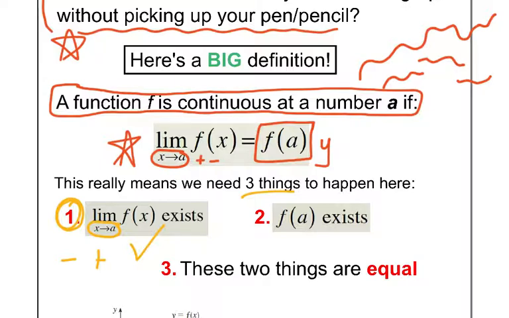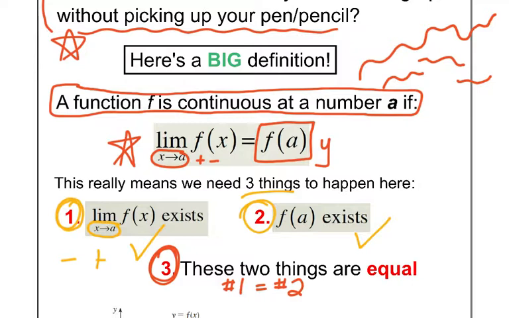If the limit exists, check. Well, on the graph, does the point actually exist? Is there an actual dot at a? Do you get an actual y value, versus if there's a hole, which we don't like? If there's an actual dot on the graph at x equals a, great. And the most important thing, the thing that unites them together: is the answer for number 1 equal to the answer for number 2?